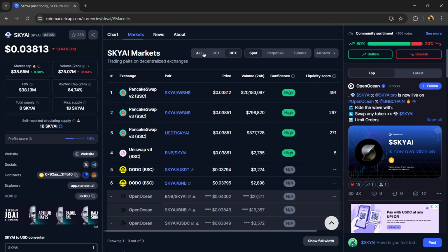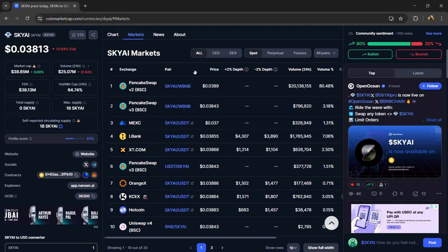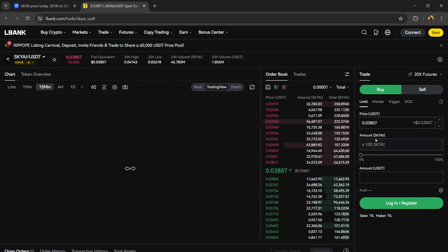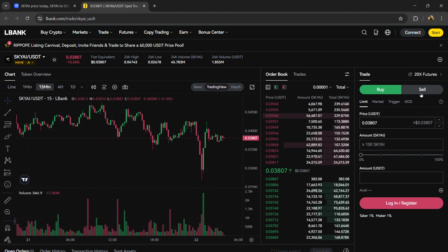So if you want to buy this coin on centralized exchanges, then click on CEX. Here you can buy this token on MEXC, LBank, XC.com and other exchanges. Now I will buy this coin on the LBank exchange. Then click on this pair. So here you can start buying and selling SKY AI token on LBank exchange.